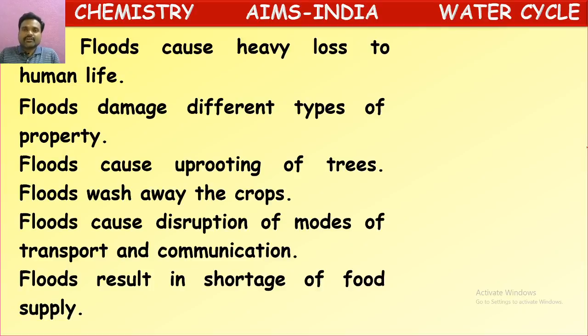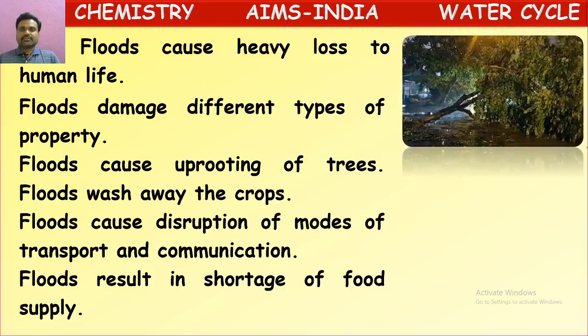Floods cause disruption of modes of transport and communication. Yes, they may cause a disturbance to communication and transport also. Why? Because when floods occur, the roads will be damaged, so the vehicles cannot move, and vital transport cables like electrical wires and cable wires will be cut off. The poles will often fall down. Because of this, some communication also will be disturbed.